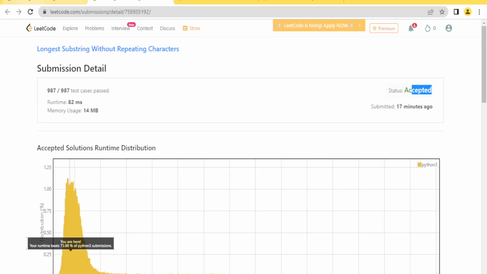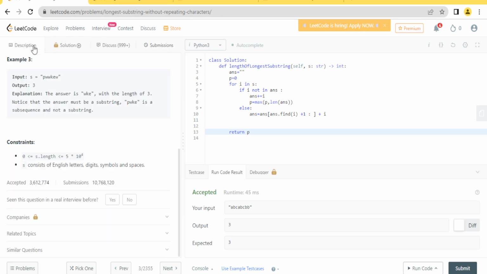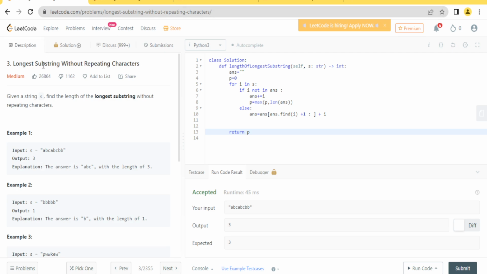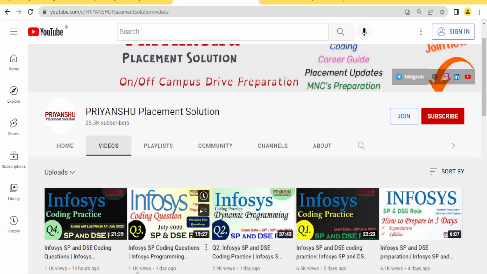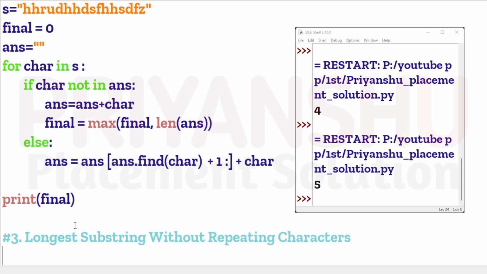But in LeetCode, the question name is, let me show you the name. The name is basically longest substring with repeating character, okay. Let me show you right here the name, okay. So the question name is basically this one. So this one is the correct question name, and I have taken this from LeetCode, so I am just writing LeetCode, okay.